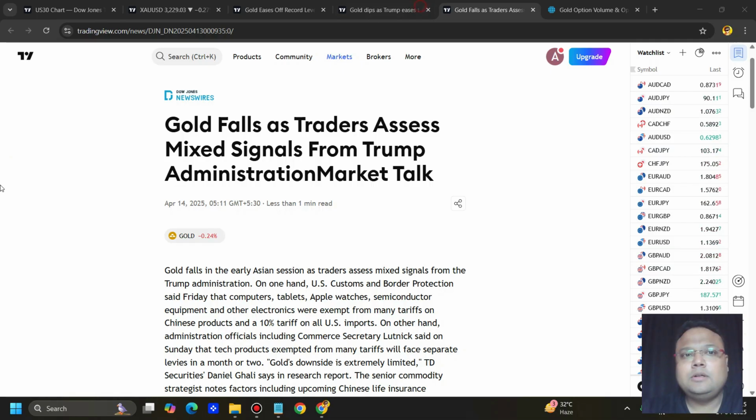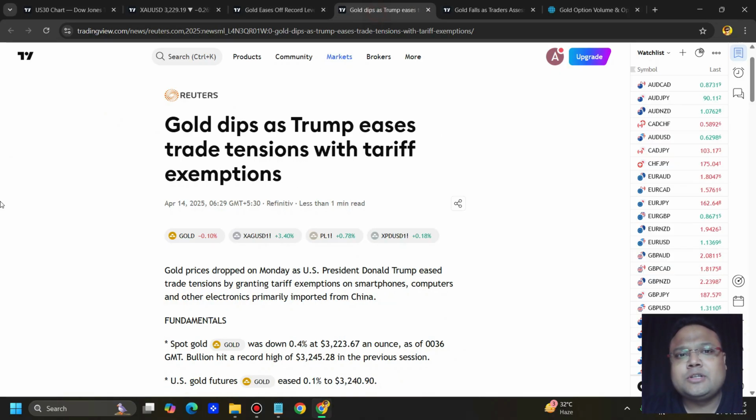So let's get started. Gold falls as traders assess mixed signals from Trump administration. Gold dips as Trump eases trade tensions with tariff exemptions. Yes, gold prices dropped on Monday as US President Donald Trump eased trade tensions by granting tariff exemptions on smartphones, computers, and other electronics primarily imported from China.